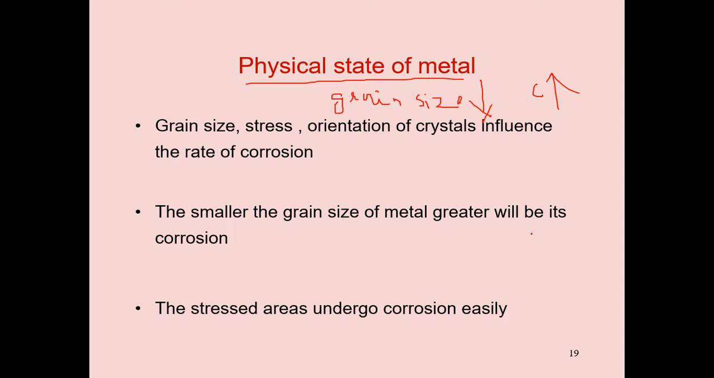Also the stressed area undergoes corrosion very easily. Example, bent pipe or U-shaped pipe, corrosion takes place very rapidly. So that is physical state of metal. Simply note down these points, I will give some time. Just now I said the stressed area acts as an anode. At the anode corrosion takes place very rapidly, already you know.